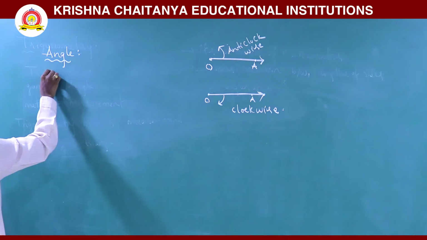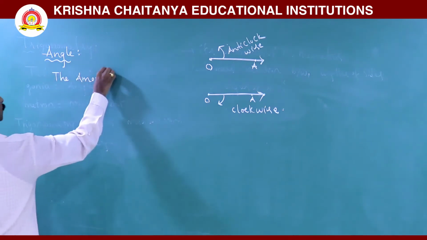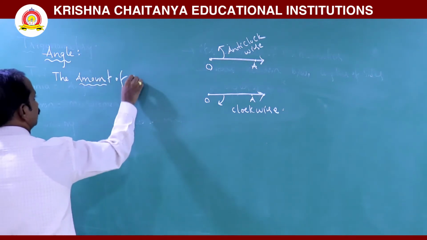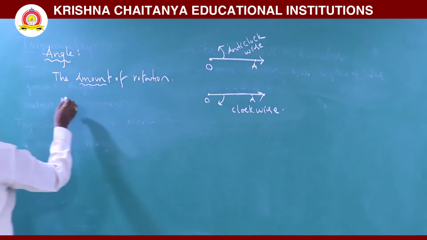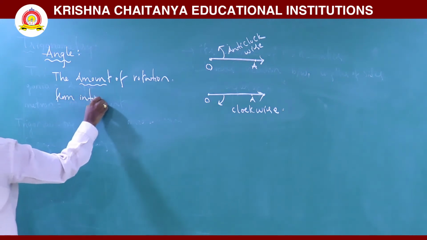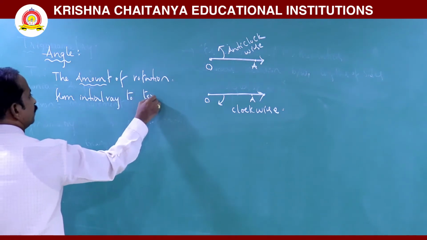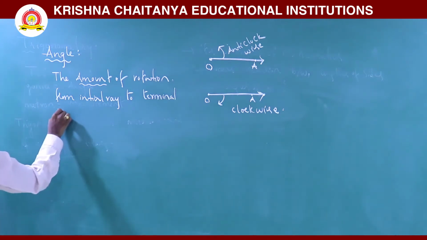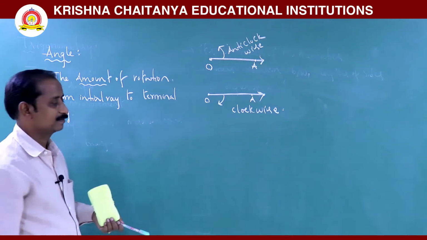Angle is the amount of rotation, or the measurement of rotation, from the initial ray to the terminal ray. I can explain with a diagram.